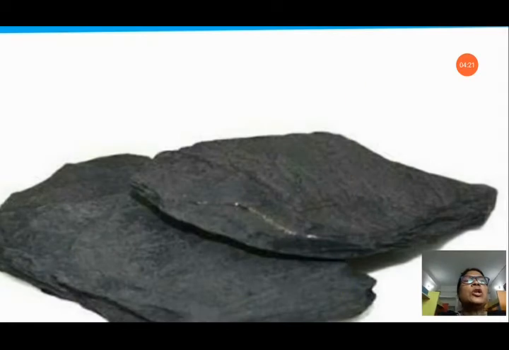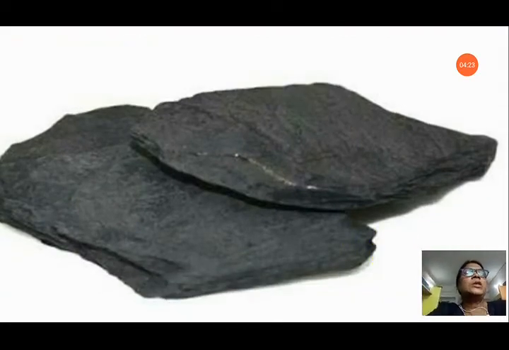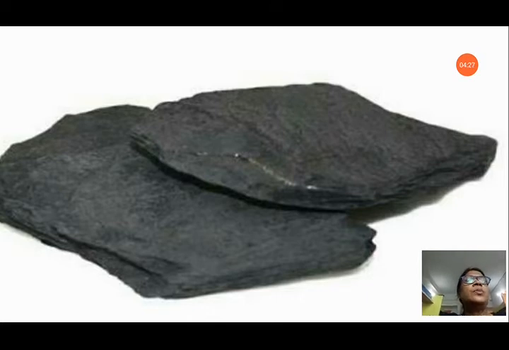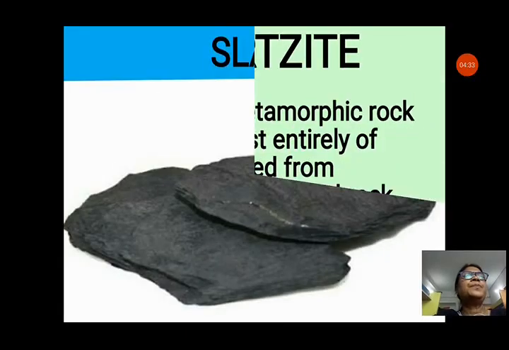You can see the picture of slate given here. This is mostly black in color. It is dark, black, that is why we can use it as a board and we write with the help of chalk on this slate.